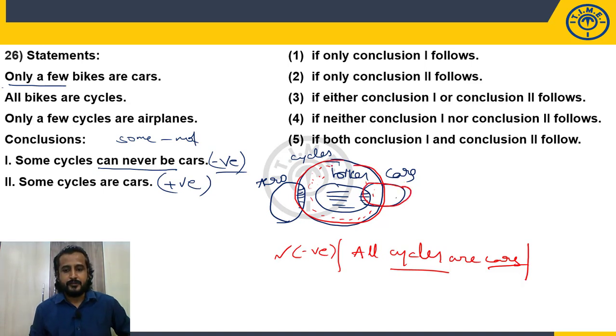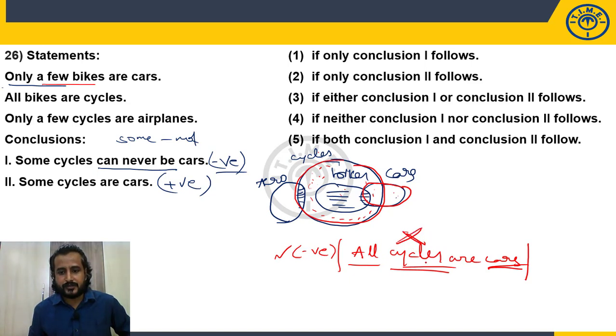No, because if you try to place all the cycles within the cars, already we know that all bikes are cycles. So all bikes will go inside the cars. But as per the statement, only a few bikes are cars. It means all bikes cannot go inside the cars. But if I want to prove all cycles are cars, definitely all bikes also will go inside the cars. But as per the statement, only a few bikes are cars. So can I negate this? No. So there is no successful alternate diagram.